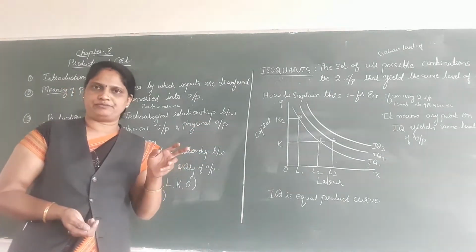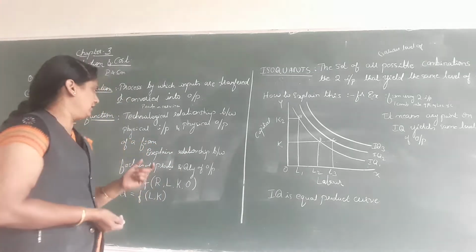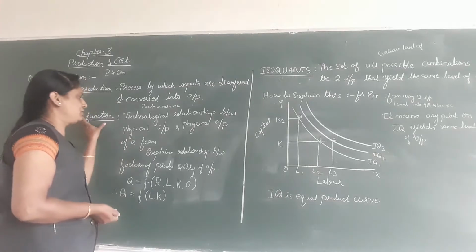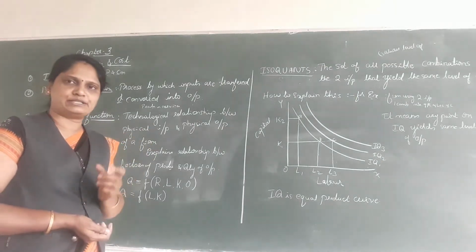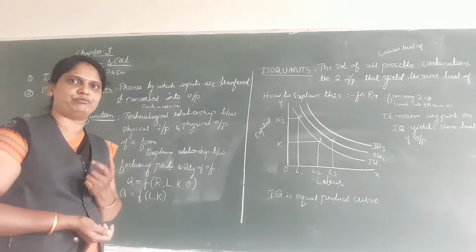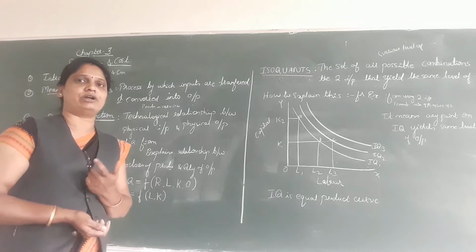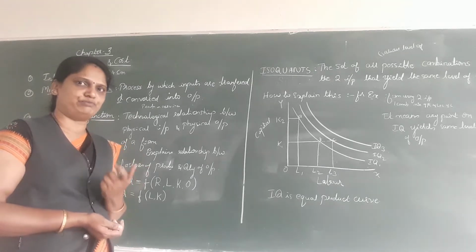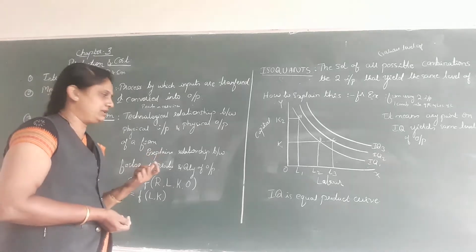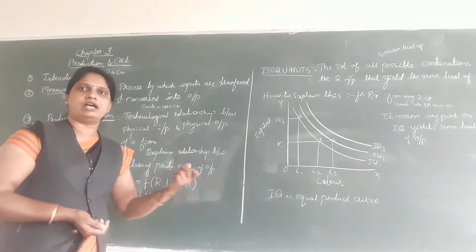That is called the production function. It explains the relationship between the factors of production and the quantity of output.